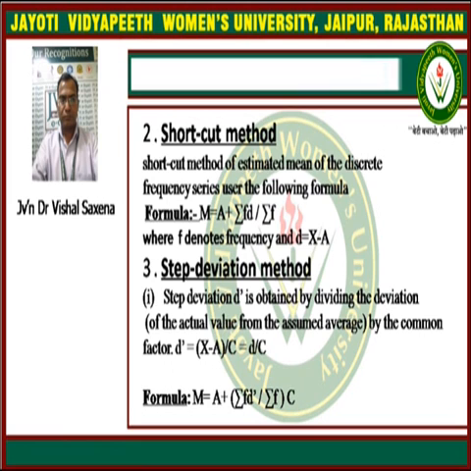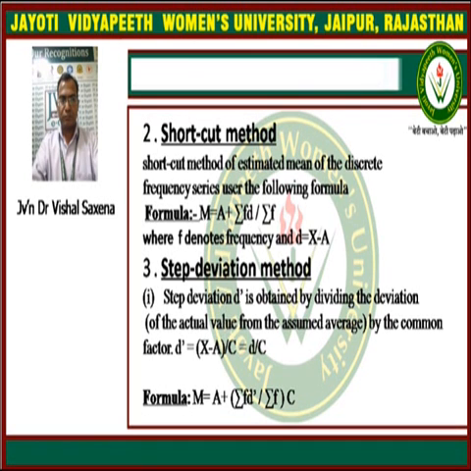Next, in the shortcut method and the step deviation method, we have these formulas. The mean M is equal to a plus summation f into d upon summation f. This is the formula for the shortcut method, where d is called the deviation and is equal to x minus a. In the step deviation method, the formula of the mean is a plus summation f d upon summation f, into c.